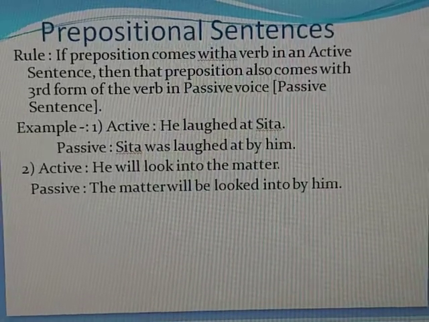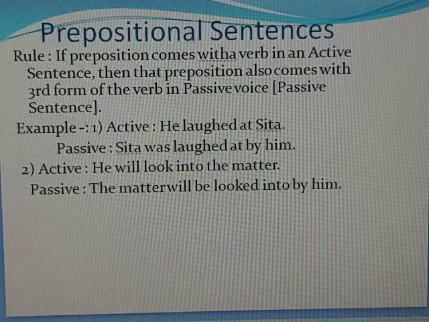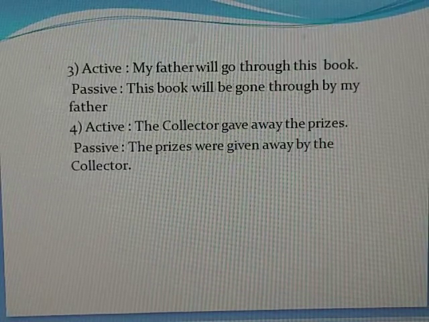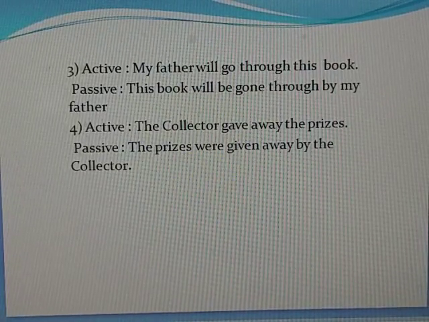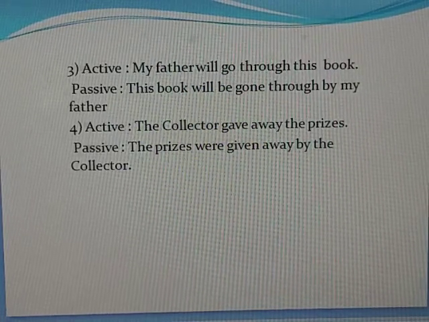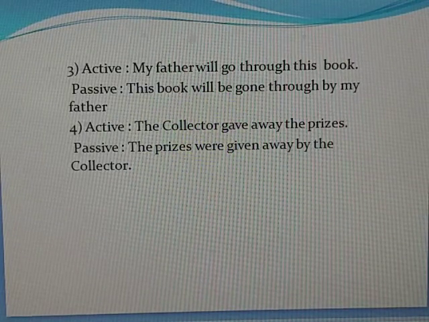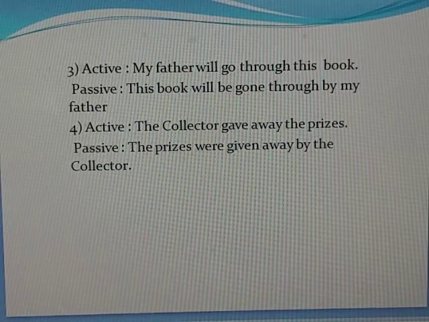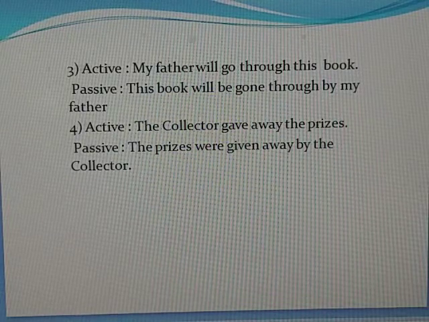He will look into the matter. The matter will be looked into by him. Let's see more examples. My father will go through this book. Passive will be the book will be gone through by my father. Then active is the collector gave away the prizes. Passive, the prizes were given away by the collector.